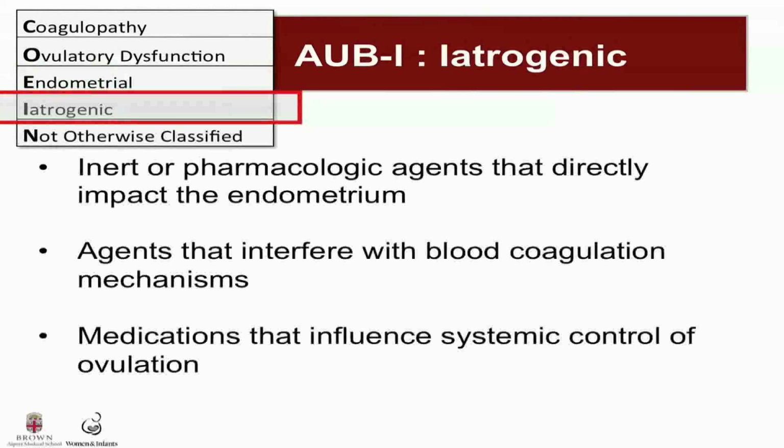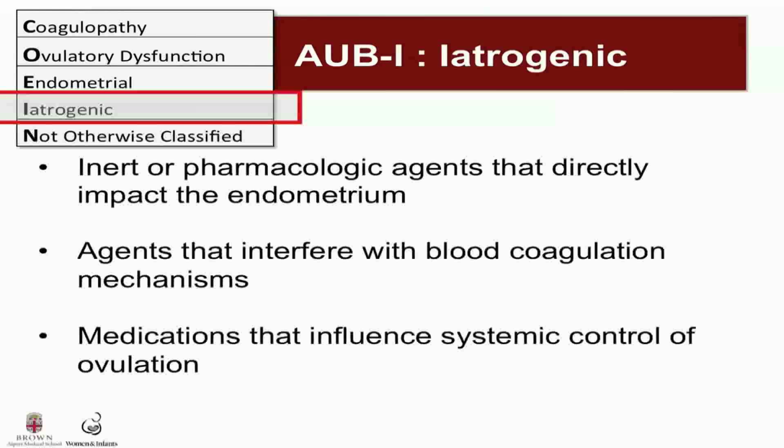AUB-I, iatrogenic. There are 3 different mechanisms by which medical interventions or devices can contribute to AUB. First, you can have inert or pharmacologic agents that directly impact the endometrium, and examples of this are the levonorgestrel intrauterine system, which can cause irregular bleeding, the copper IUD, and then gonadal steroids, such as hormonal contraceptives, can cause breakthrough bleeding.